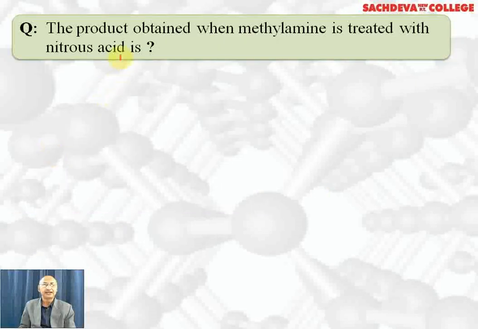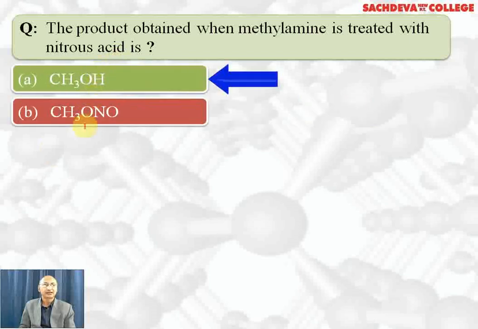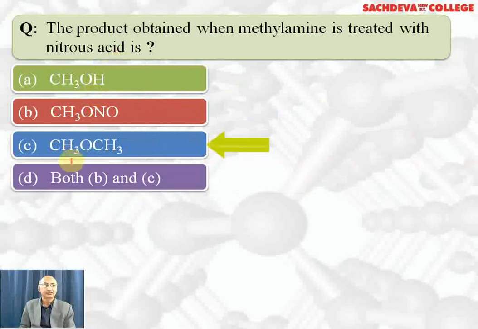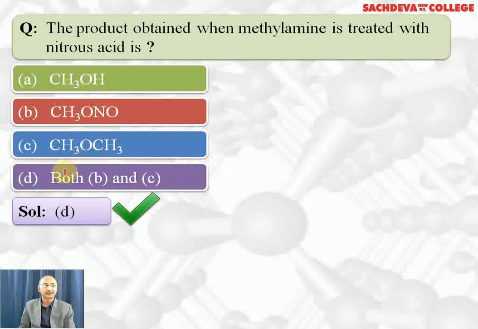The product obtained when methylamine is treated with nitrous acid: methyl alcohol, methyl nitrite, dimethyl ether, both B and C. Both B and C are formed. But if methyl nitrite further reacts with HNO2, we will get alcohol. So D part is the correct answer.